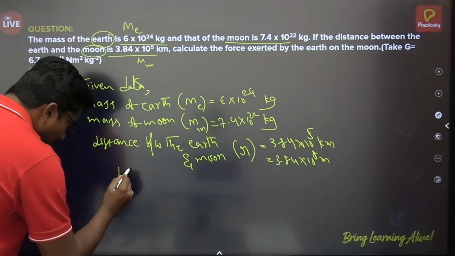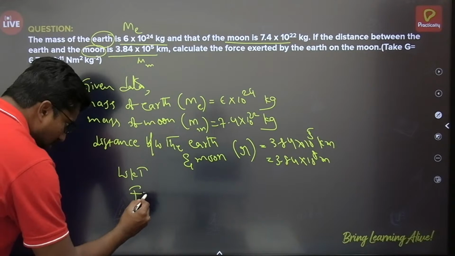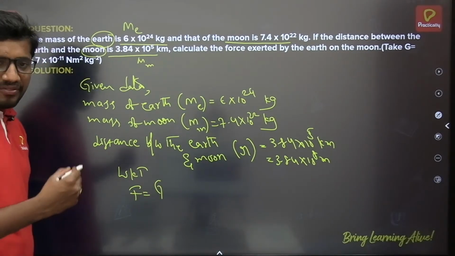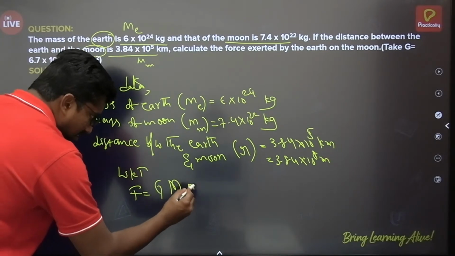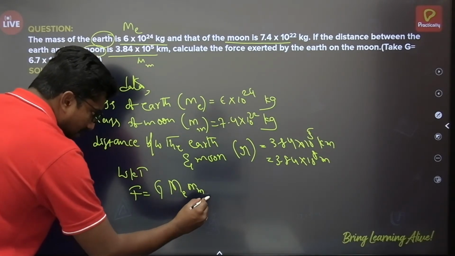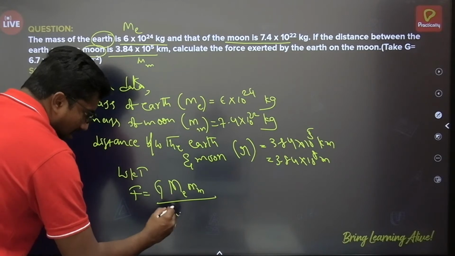Then from Newton's law of gravitation, F is equal to G m1 m2 by r squared. Here I am taking the mass of the earth and the mass of the moon, so F = G ME M by r squared.